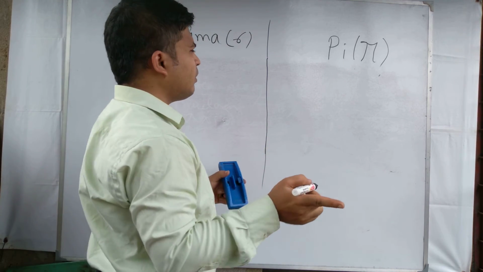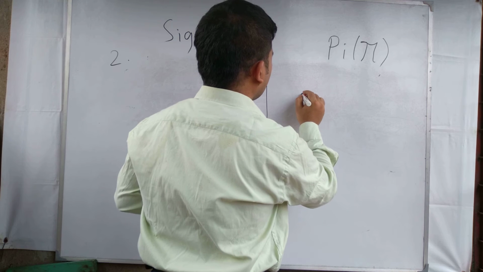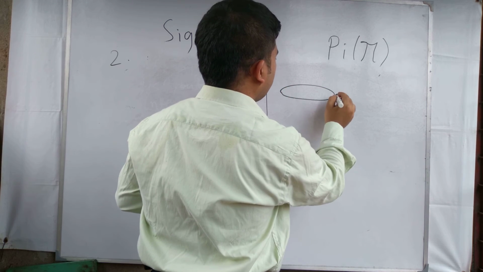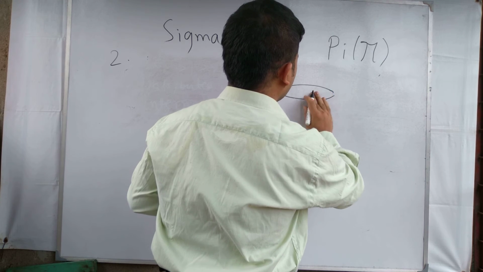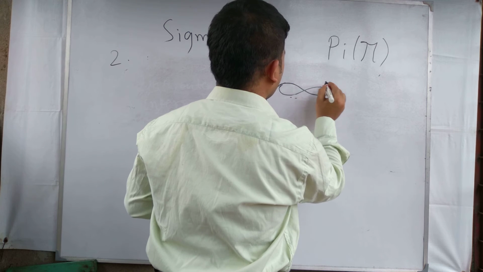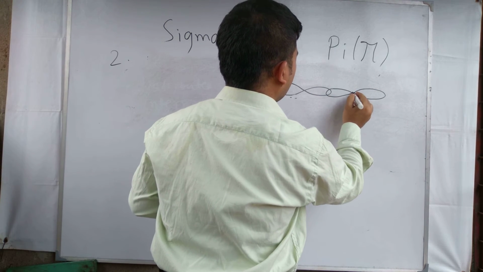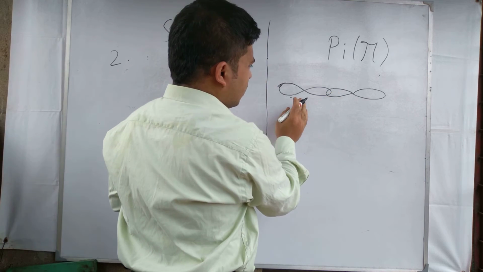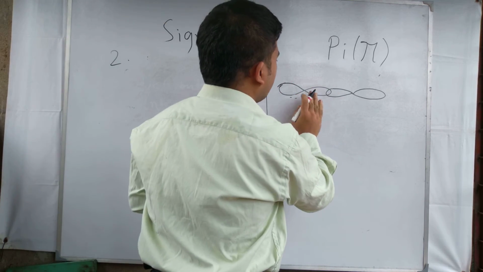We can define this also in detail, that when pi bond is formed, suppose this one is bonded with another p orbital. Here the bonding lobes are becoming greater in size.